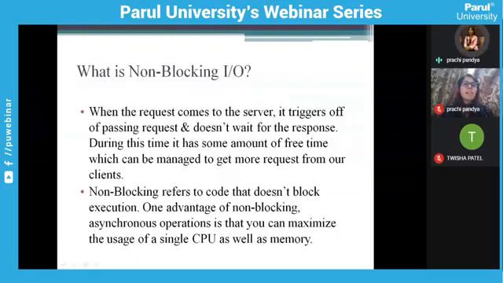So what is non-blocking I/O? When a request comes to the server, it triggers off processing the request and does not wait for the response. During this time, it has some free time which can be used to get more requests from the client. As we know, we are not waiting for the request to complete. We are just giving it to a separate thread, and that thread will take care of that request, and we go again to take the next request from the event queue.